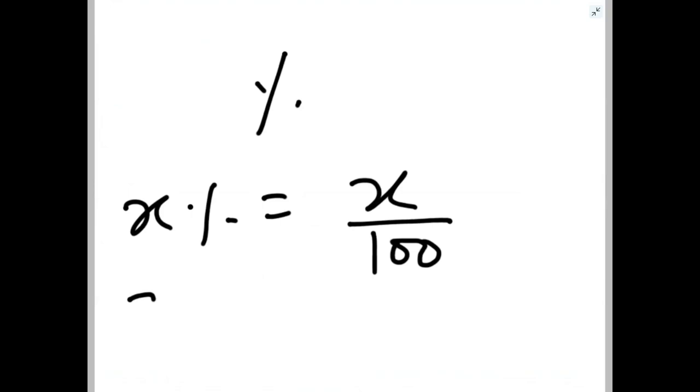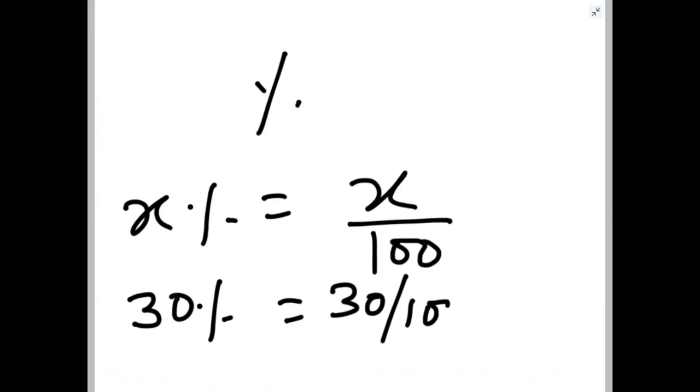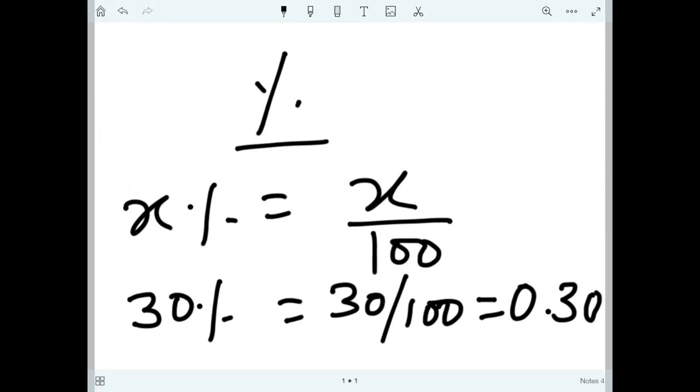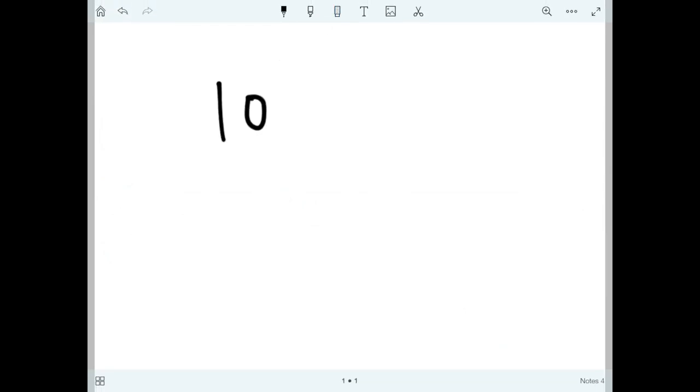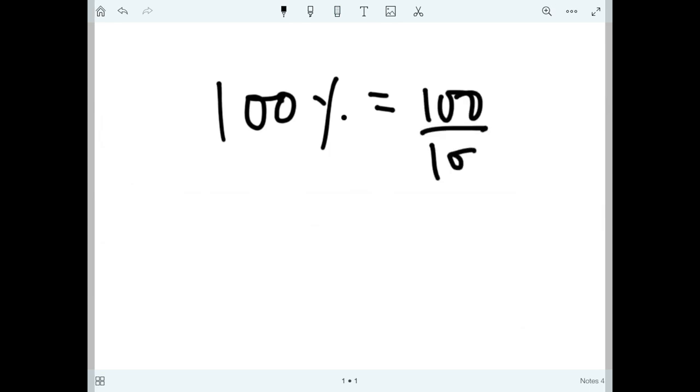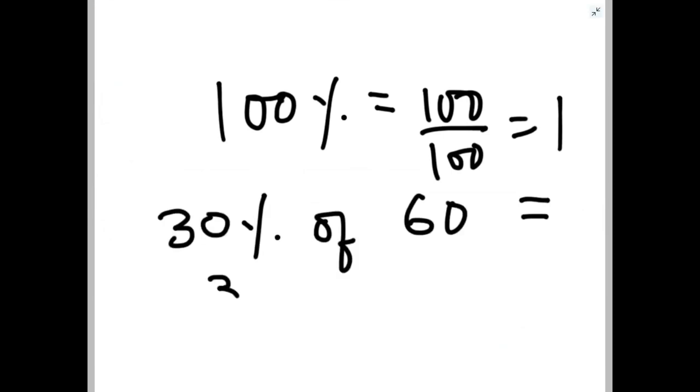So 30% means 30 upon 100, or in decimal it will be 0.30. 100% means 100 by 100. That is 1. So every number is 100% of itself.